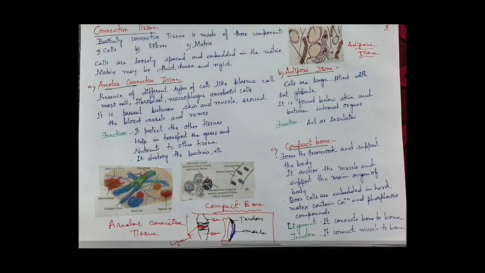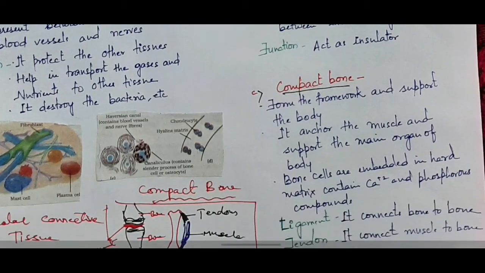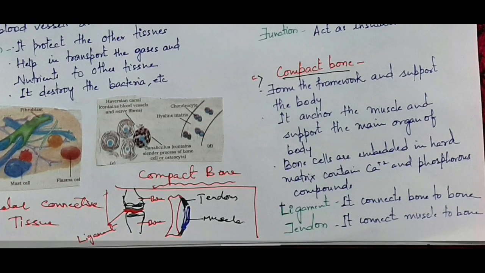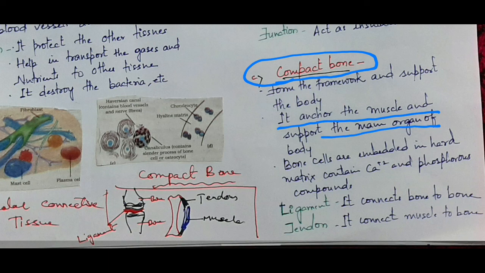Then next type is adipose tissue. Cells are large, filled with fat globules. It is a fat storage tissue. It is found below the skin and between internal organs. The function is that it acts as an insulator. Next type is compact bone. Compact bone forms the framework and supports the body. It anchors the muscle and supports the main organs of the body. Bone cells are embedded in hard matrix containing calcium and phosphorus compounds.